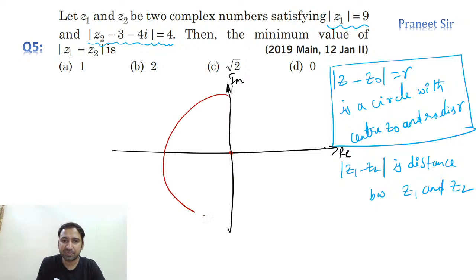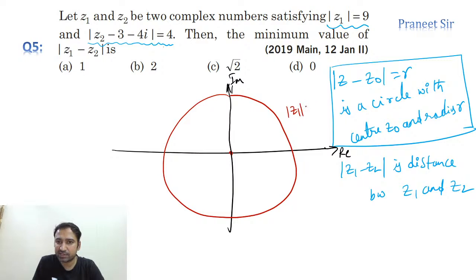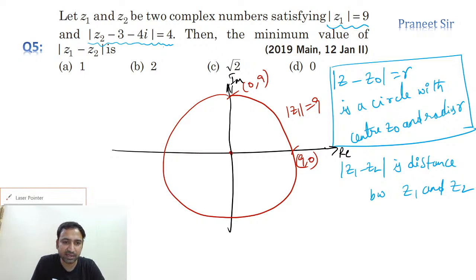Right, this is the first one, which is mod z1 equals 9. This is the first curve, and we can draw it. It intersects the x-axis at 9 comma 0, and this point is 0 comma 9. And the second one we will draw with the green color.